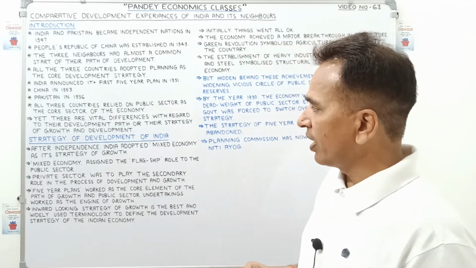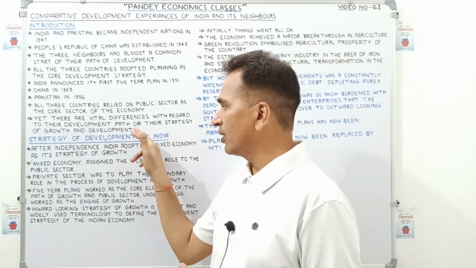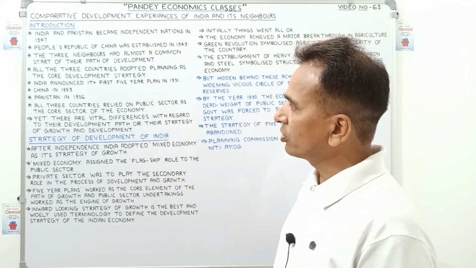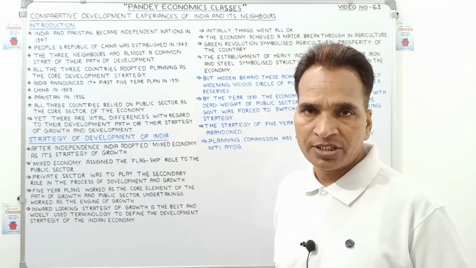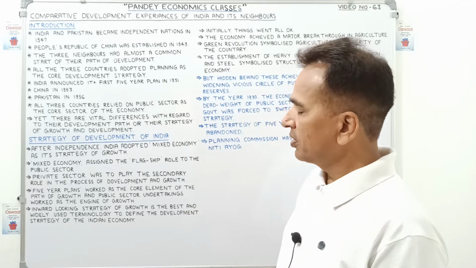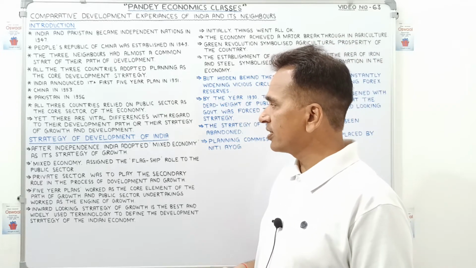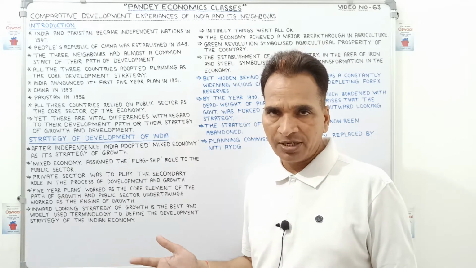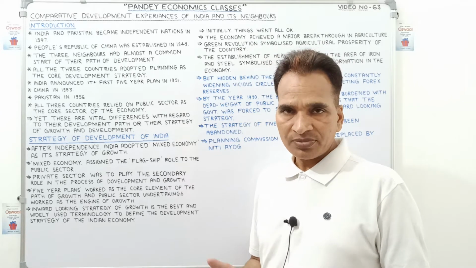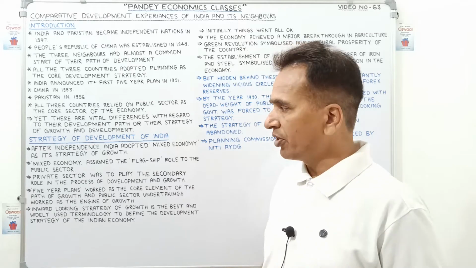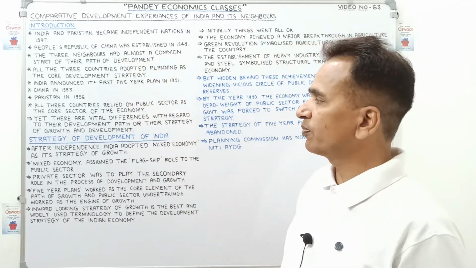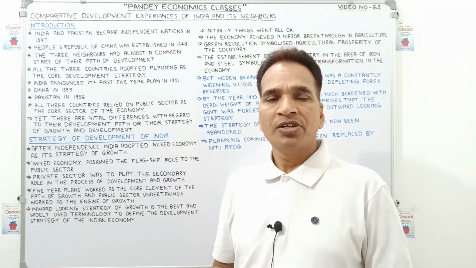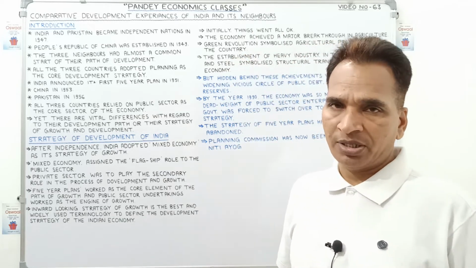Yet there are vital differences with regard to their development path, their strategy of growth and development. So children, we have discussed the common strategy adopted by the three neighboring countries. Yet there are vital differences with regard to their development path, because all three countries had different important points which they wanted to pursue. So after this common strategy, there were some differences among these three neighboring countries.